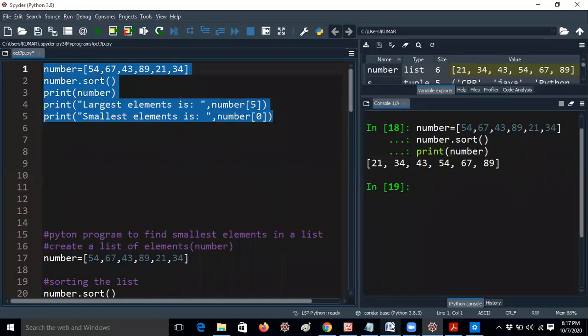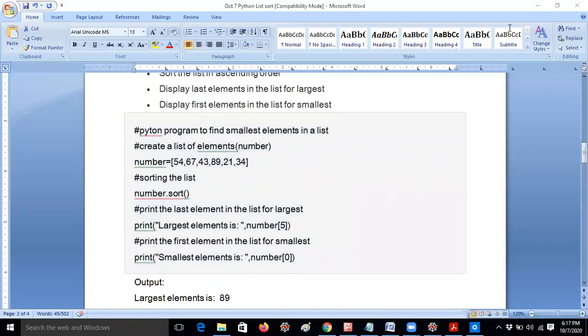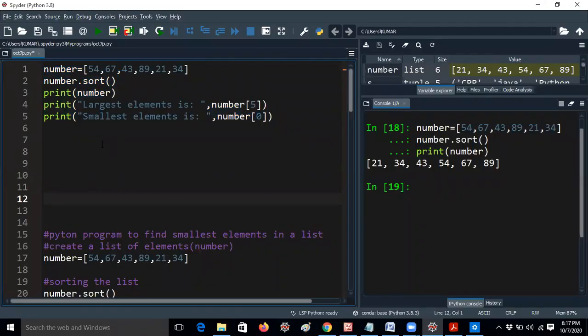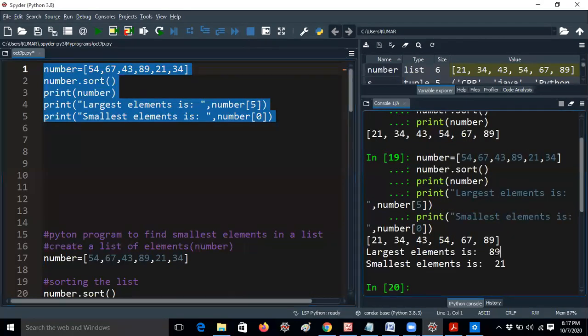I already mentioned this in the program in your notes also, but don't prefer it. Because you have to know what the basic things are. Okay, next. Now let me run this code first. Now I'm getting the largest element is 89 and the smallest element is 21. So it is getting the correct answer.